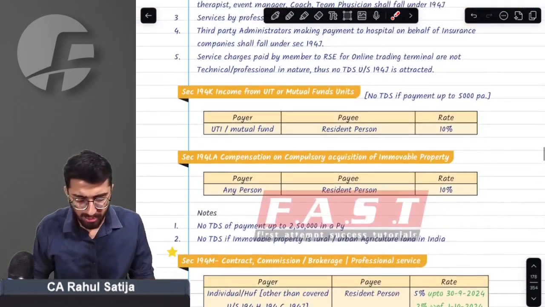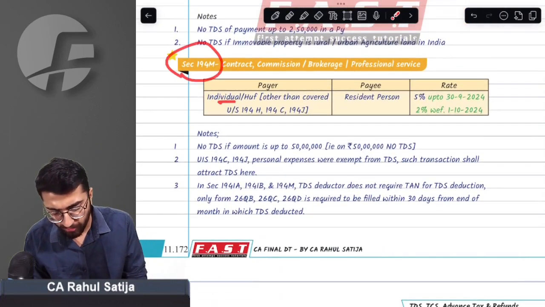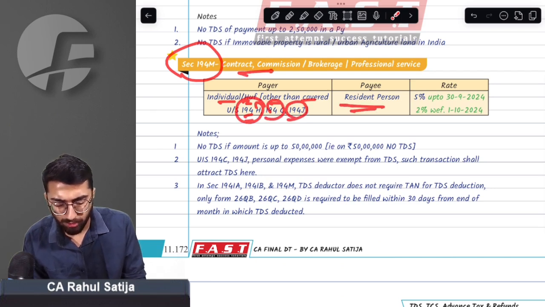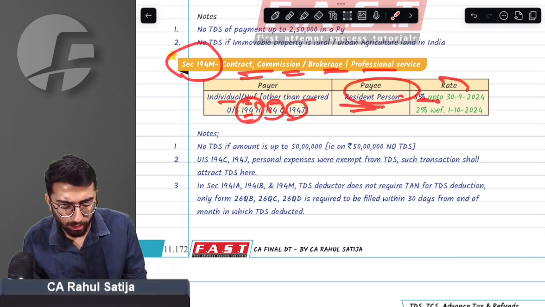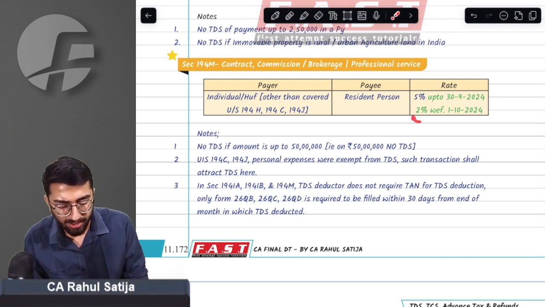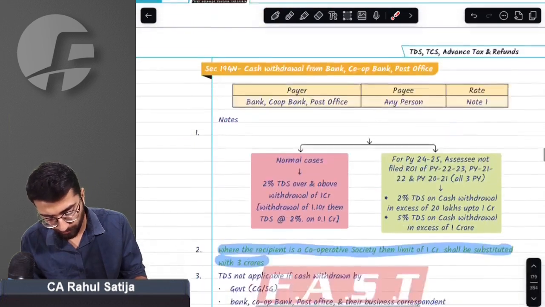Minor amendment, but it can be asked seriously in your exams. 194M: any individual or HUF that is not covered under section 194HCJ and pays any kind of commission, contract, brokerage, or professional services to any resident person exceeding 50 lakh rupees will deduct TDS at the rate of 5% up to 9 September. And this 5% has been reduced to 2% with effect from 1st October 2024.